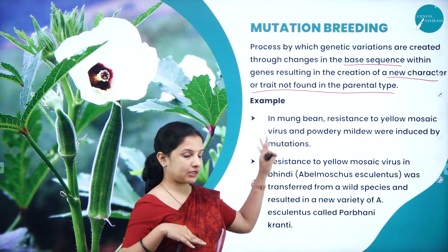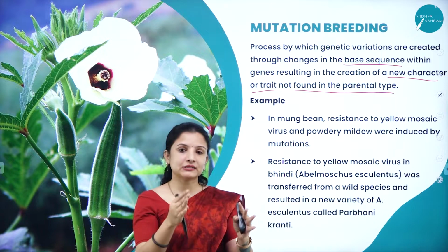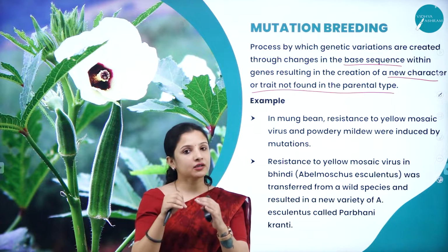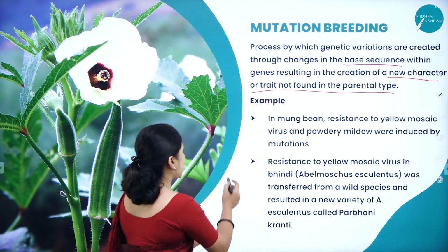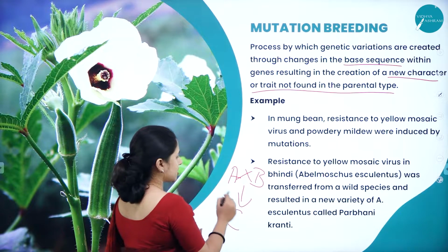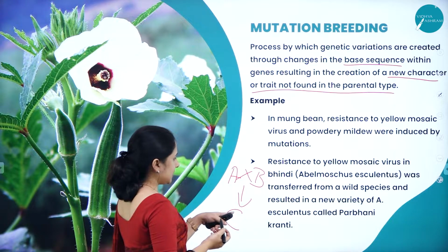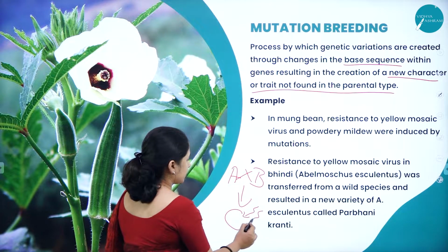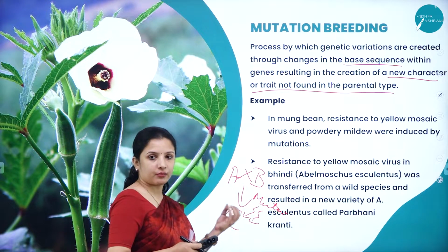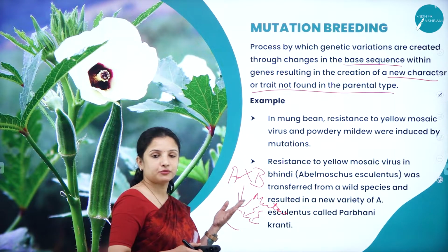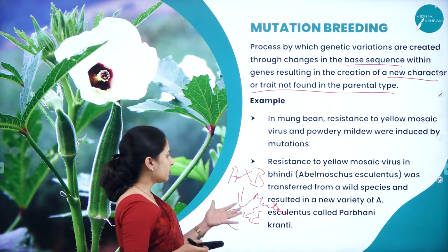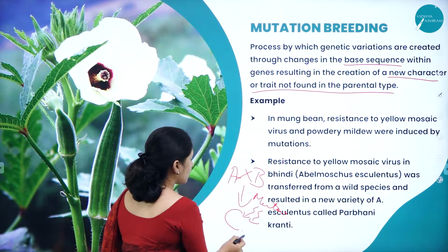Here, what they do in genetic mutation is that in the one plant itself, they will try to alter the gene. That plant will have a new character. Say, for example, they have made a cross between A and B, and one particular progeny C has come. Here, C will undergo mutation. They will cause mutation in this particular C, subjecting it to chemical mutation or various types of radiations, to bring about a mutation in the desired gene.